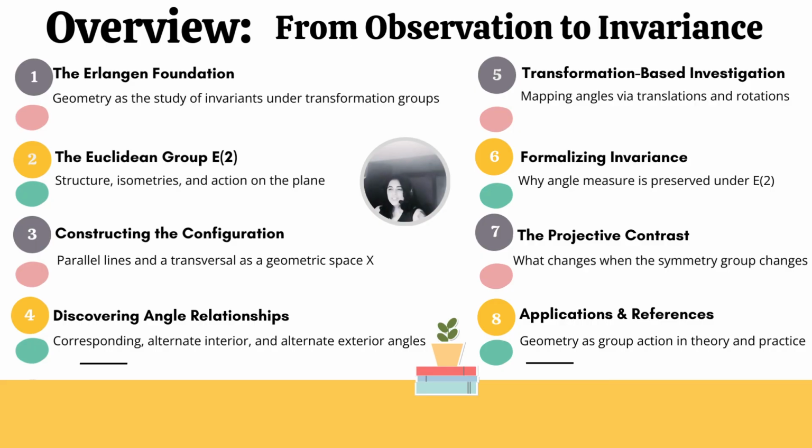We connect their observations to the Euclidean group E2 and explain angle congruence as a consequence of invariance under isometries. The handout still appears, but now it confirms ideas students have already built themselves. This reframes a familiar high school theorem as an example of geometry emerging from the group action.